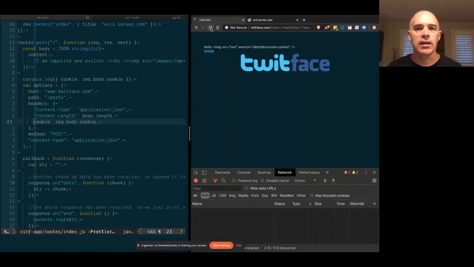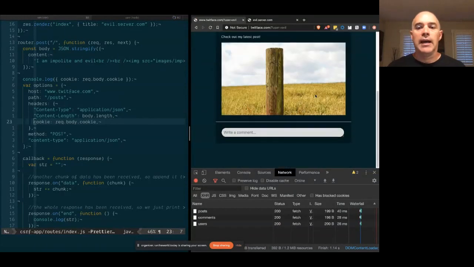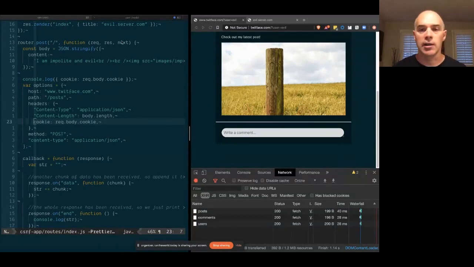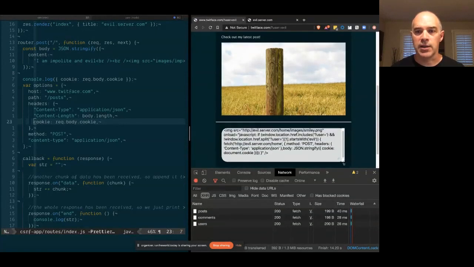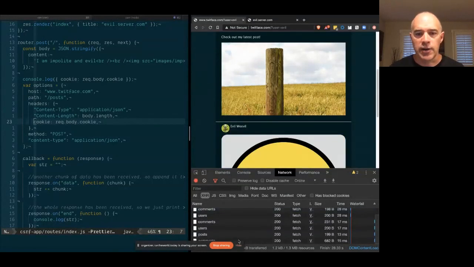Let's go ahead and log in. And we'll log in again as our perpetrator, Evil Weevil. We are now going to, again, use our image onload event handler with a smiley face so as not to arouse suspicion. And in this case, instead of posting directly back to our same endpoint, our posts endpoint, we're going to post out to evilserver.com. And in our post body, we are going to send the cookie of the currently logged in user. So let's go ahead and hit that, and let's look at our network request.